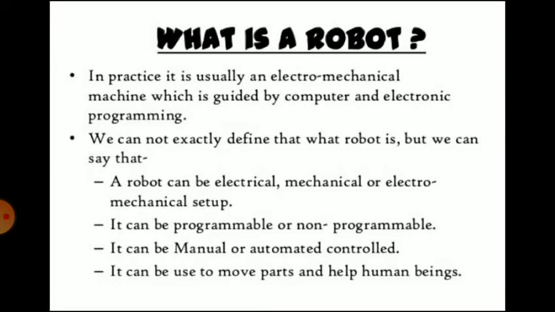We cannot exactly define what a robot is, but we can say that a robot can be an electrical, mechanical or electromechanical setup. It can be programmable or non-programmable. It can be manually or automatically controlled. It can be used to move parts and help human beings.